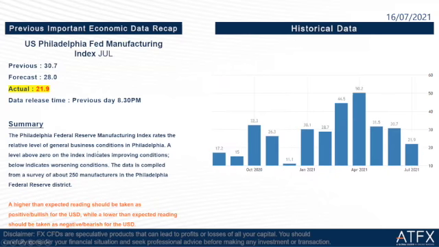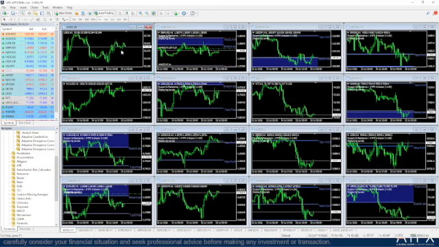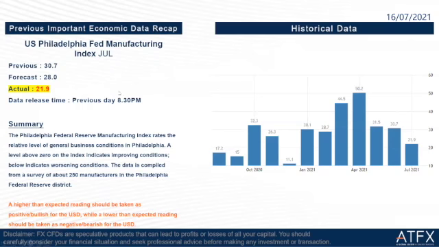Now, the next one is the US Philadelphia Fed Manufacturing Index for July. The previous is 30.7. The forecast is 28, but the actual is 21.9, which is lower than the forecast and the previous. So actually it isn't good for the US dollar. But if we look back at our market graph here, we can see that the US dollar strengthened last night. It went up here last night. So that means this economic data didn't affect the US dollar index much last night.